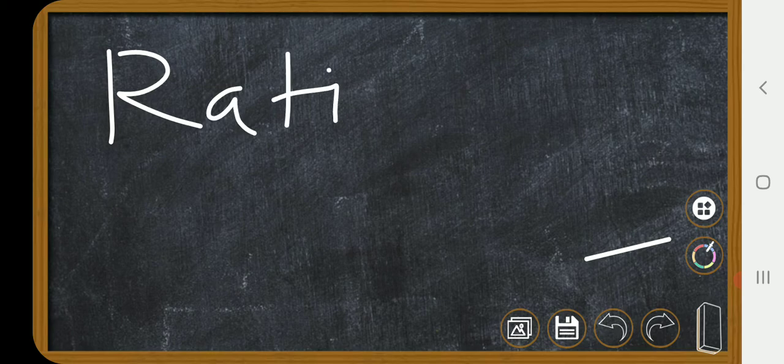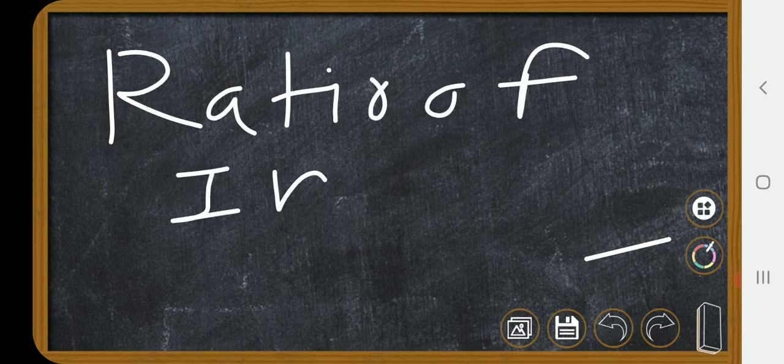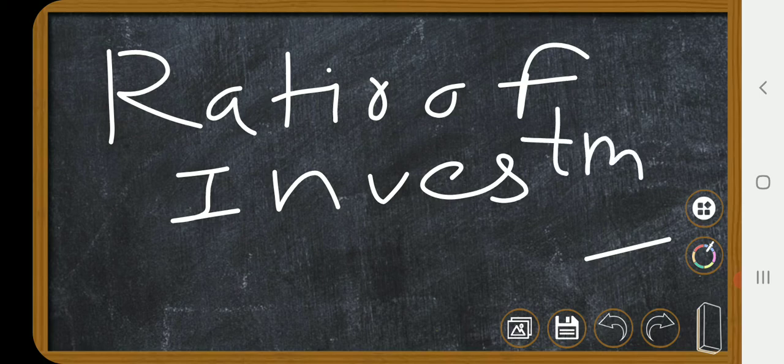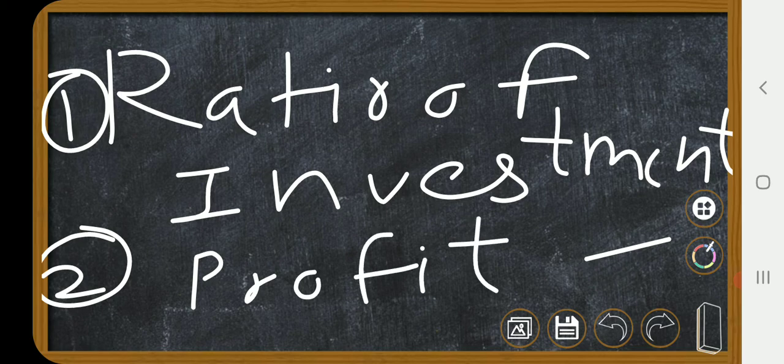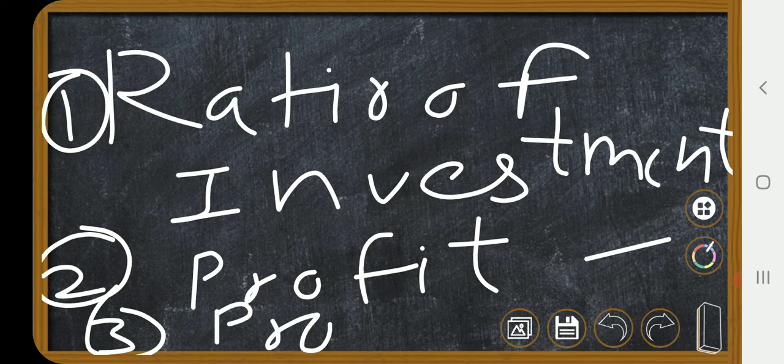Hope you have understood. First, you will find the ratio of investment. Second, you will find the profit ratio, whatever profit is given. Then third, you will find each share of the profit. Hope you have understood the concept. I will send you the notes, you can write them down and go through the video again and again, so that you will understand it easily.